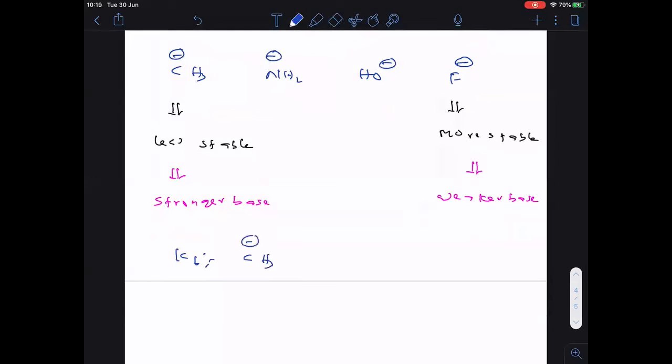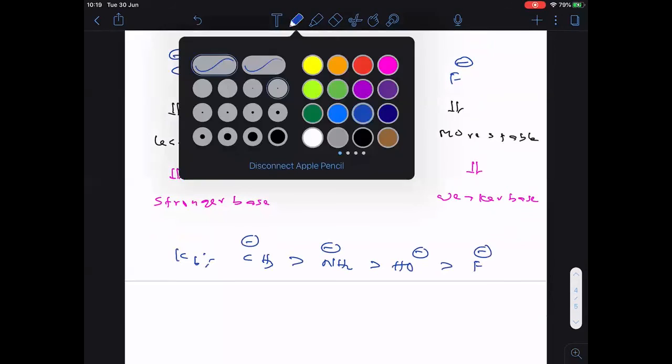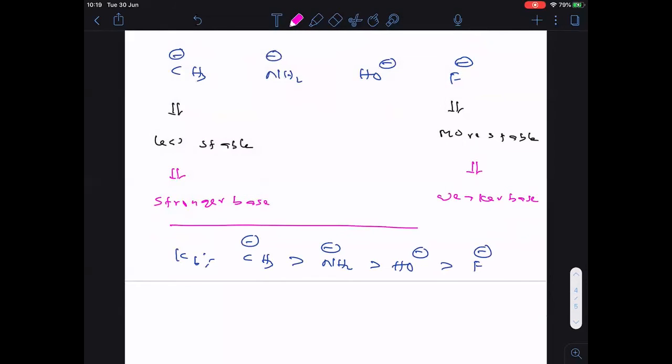So Kb order is CH3 minus is greater than NH2 minus is greater than OH minus is greater than F minus. Clear? So this is the basic strength order of the given anions.